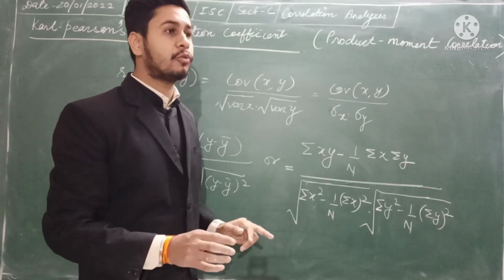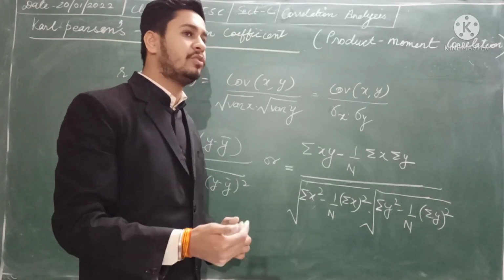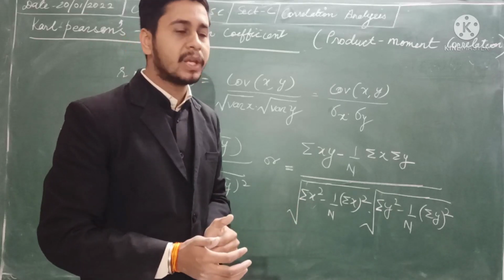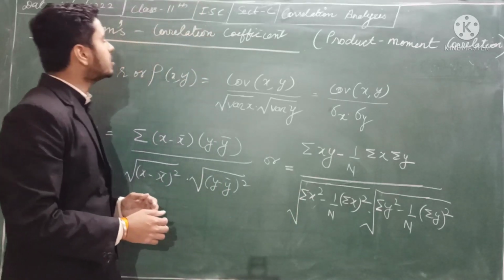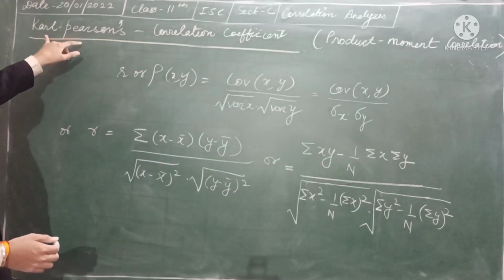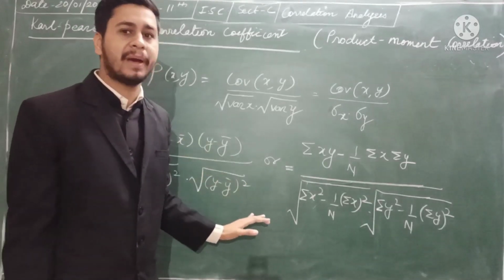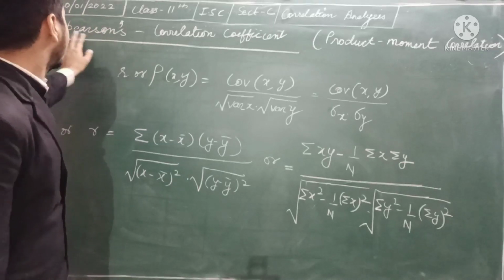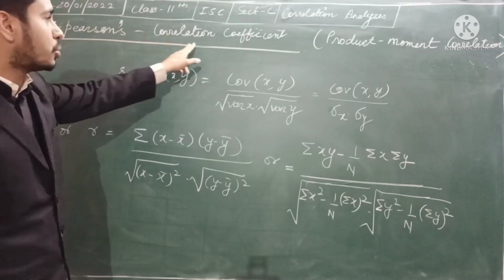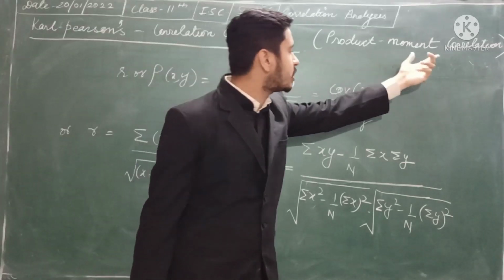You know the meaning of correlation coefficient: we are trying to find the correlation between two variables, so we use different formulas. Now we are studying Karl Pearson's, which is given by this formula, and this concept is given by Karl Pearson. That is why it has the name Karl Pearson's correlation, also called product moment correlation.